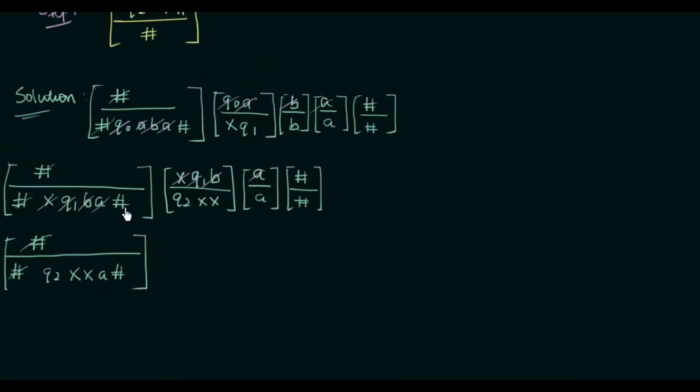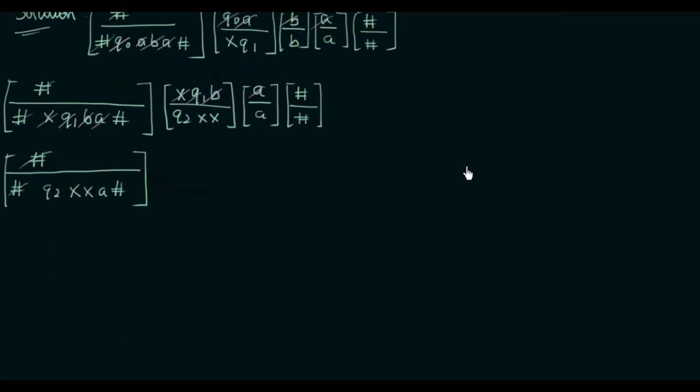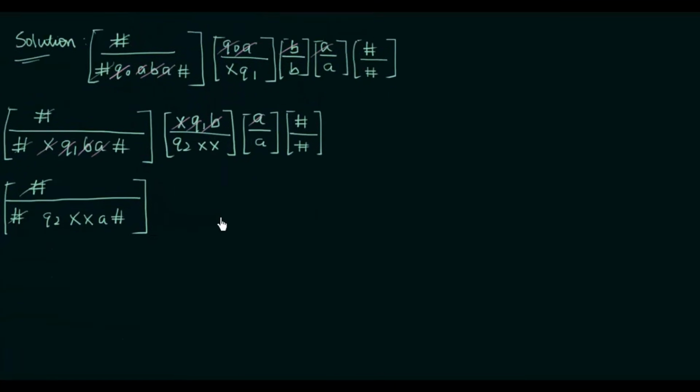So let us go and look in our set of dominoes. So if you look at step 5, you have q2x by q2. So the q2x can be used to cancel out the q2x that we have over here. So let me use that domino from step number 5, which is q2x by q2.